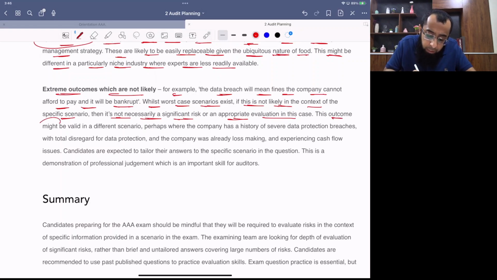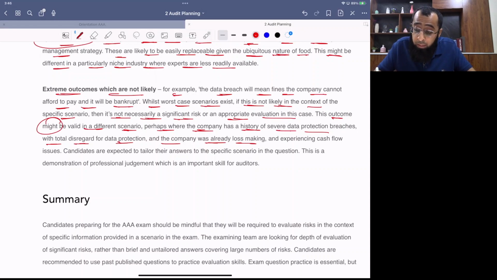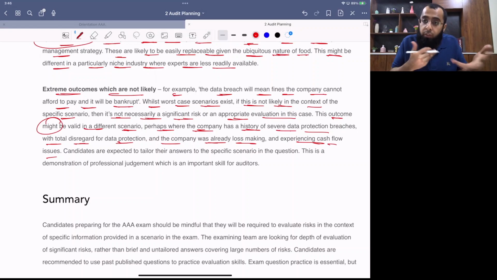The outcome might be valid in a different scenario, perhaps where a country has a severe history of data breaches with total disregard for data protection and the company was already loss making, experiencing cash flow issues. Then going bankrupt would be a situation. But in a normal situation, when a company faces a fine for the first time, why it will go bankrupt? It will sell something, it will take a loan, it will negotiate with the regulator, and it will settle. Why it will go bankrupt urgently?